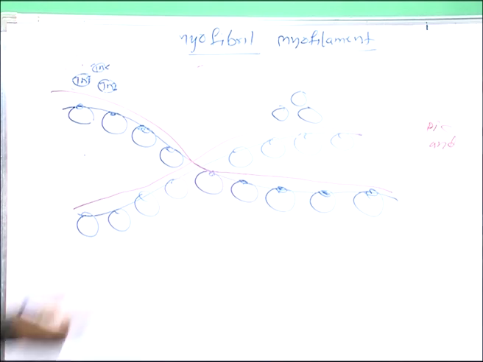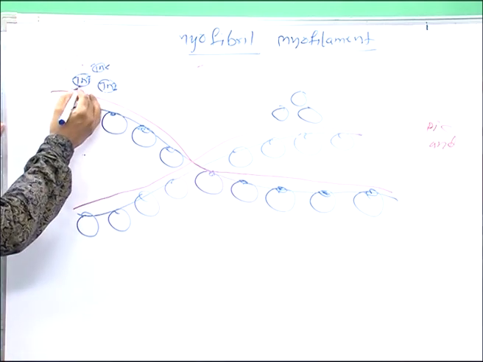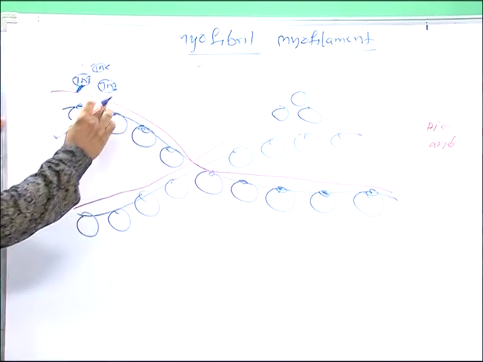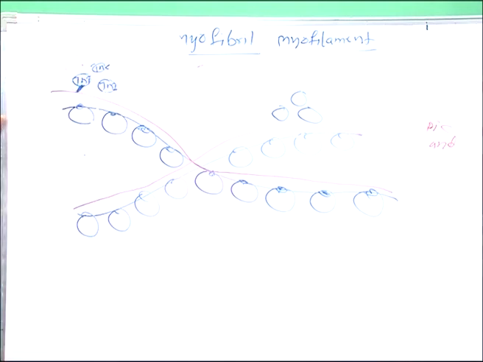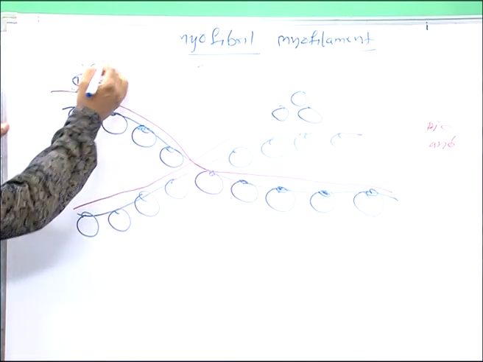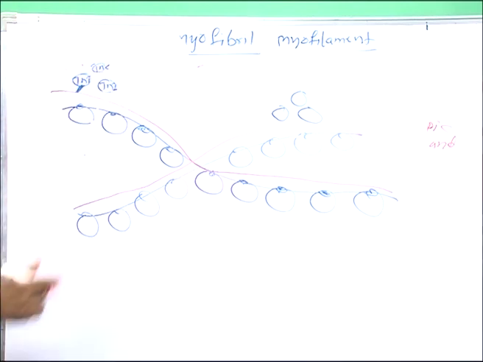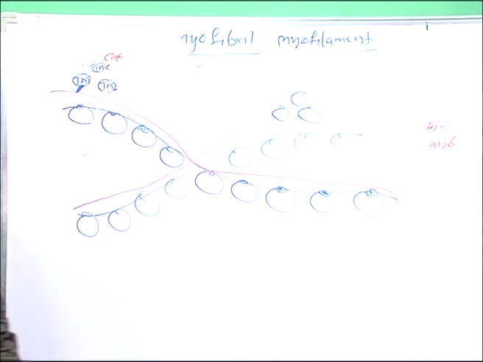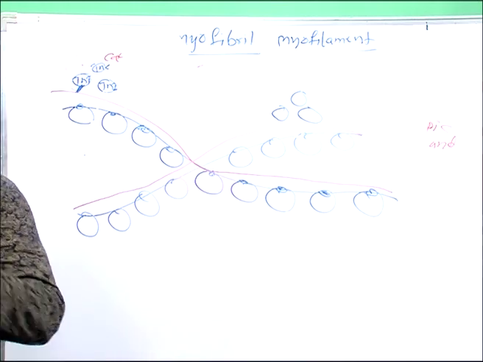Three subunits. TnT binds to the tropomyosin. TnI acts as an inhibitor. TnC binds to what? Calcium. TnC binds to calcium. Calcium is stored in the muscle cell, in the sarcoplasmic reticulum.